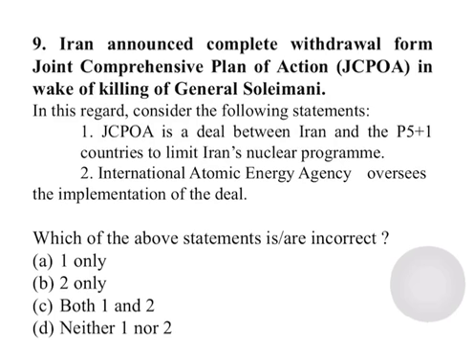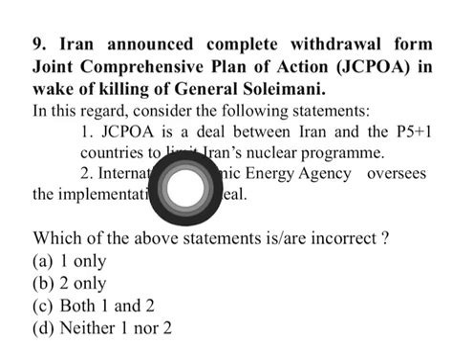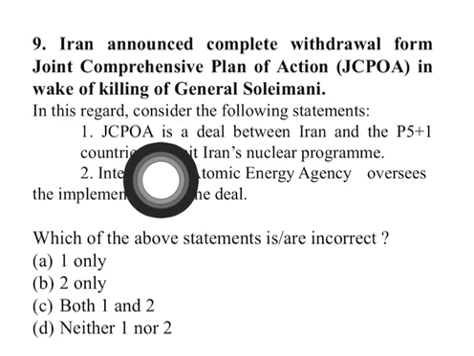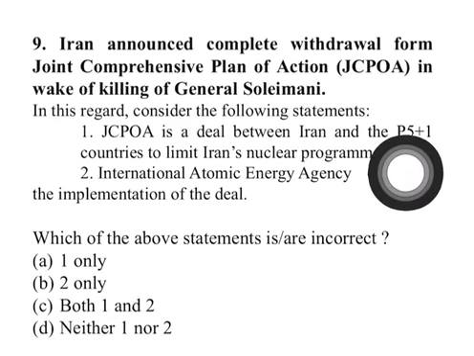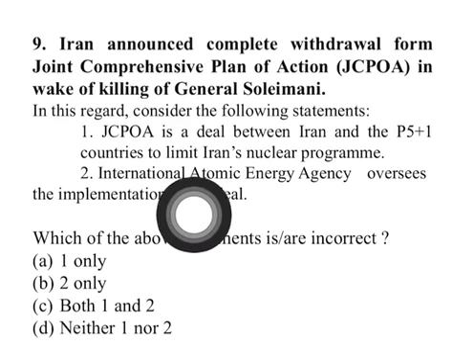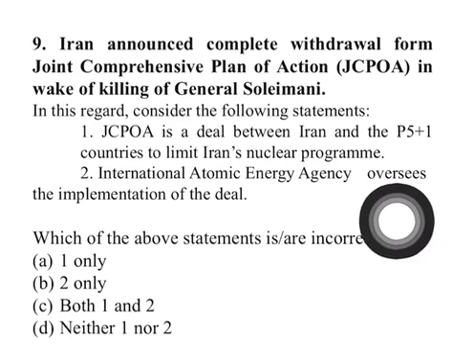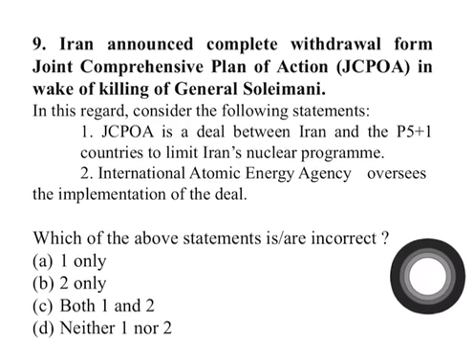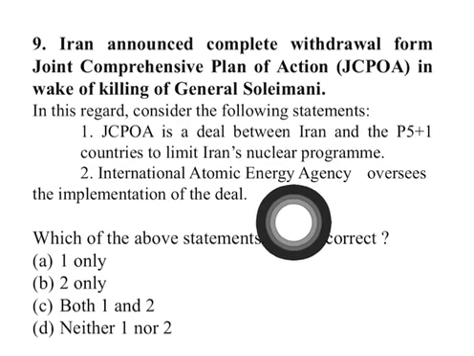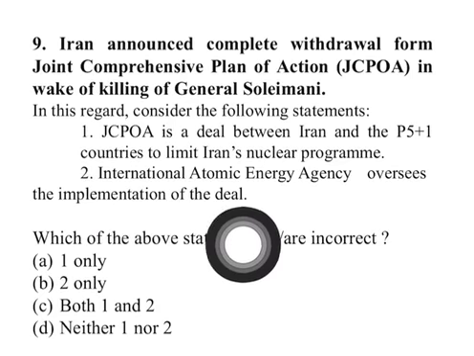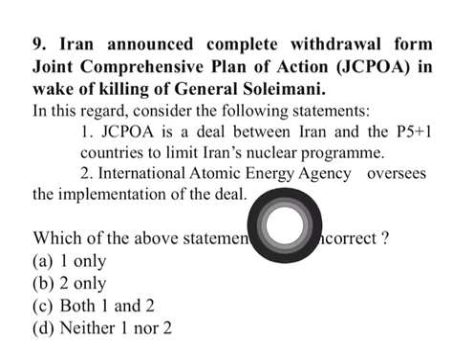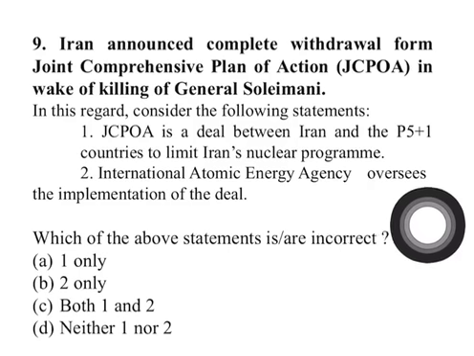So let us see the first statement. The first is: this JCPOA is a deal between Iran and the P5 countries to limit Iran's nuclear program. So this statement is correct. Now next is: International Atomic Energy Agency oversees the implementation of the deal. So this is incorrect because the job of the International Atomic Energy Agency is not to implement the deal. You should not get trapped into this word implementation of deal. The agency does have a role, but it is limited to the regulation of the nuclear part, not to implement the deal.